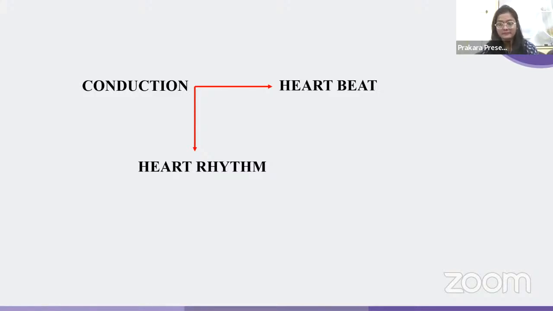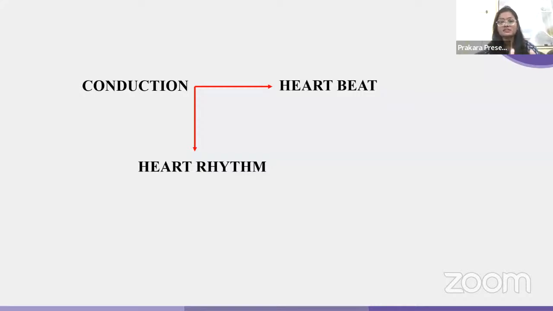Now, what is this heart rhythm? As I've mentioned earlier, the rhythmic relaxation and contraction of the heart is termed the heart rhythm. The events in the heart, whatever is happening, should happen in a sequenced manner. If the steps are happening in a sequenced manner, then we call it a heart rhythm. So that's all the introduction about the conduction.